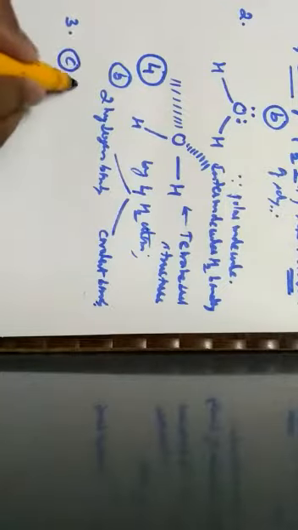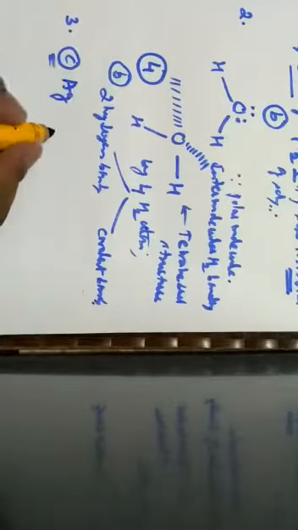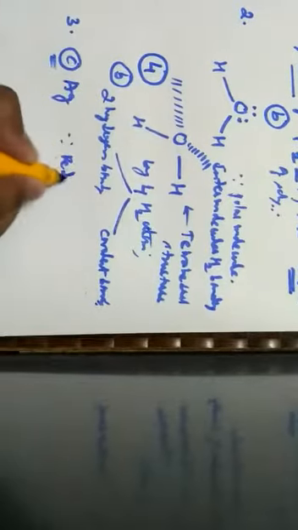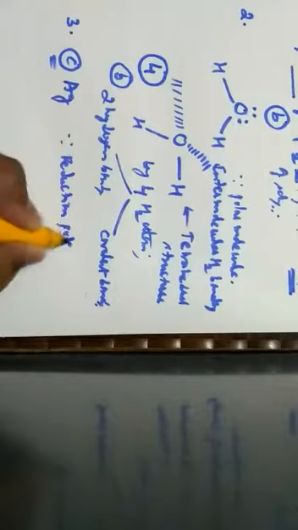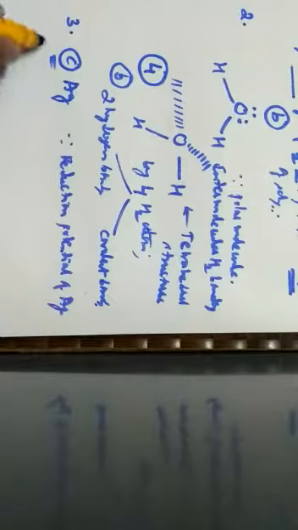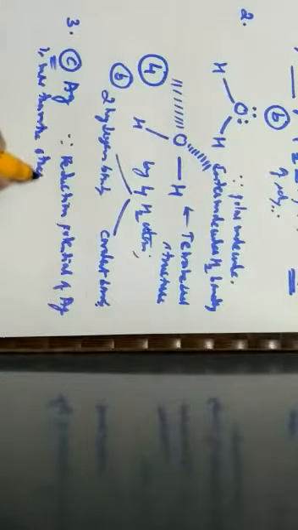Next one, question number 3. Hydrogen gas is not liberated when the following metal is added to dilute HCl. So here, when we go through the given options, magnesium can liberate hydrogen gas, tin and zinc can also liberate hydrogen gas, but the metal which does not liberate hydrogen gas is silver, which is given by the option C, because the reduction potential of silver is more than the other given species.